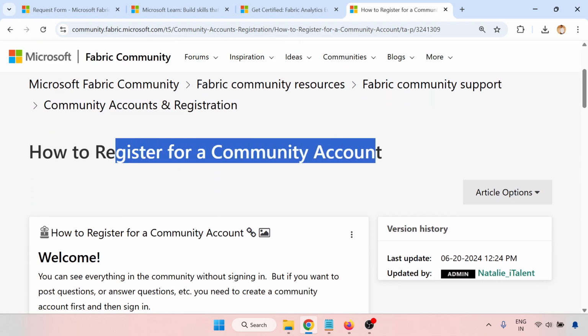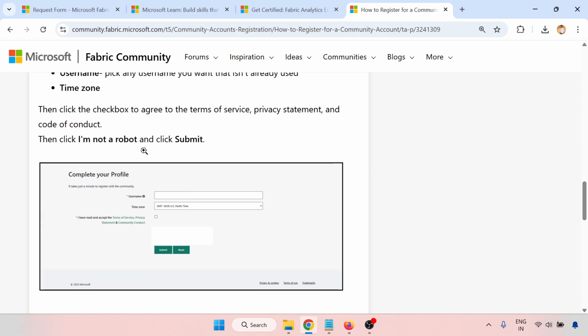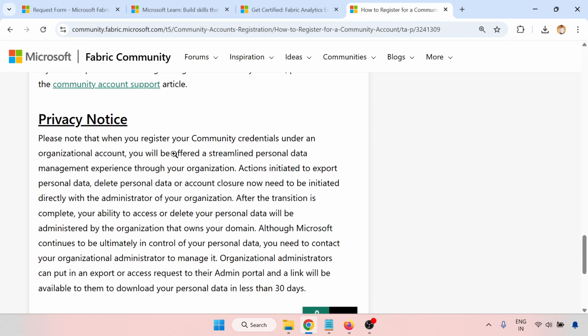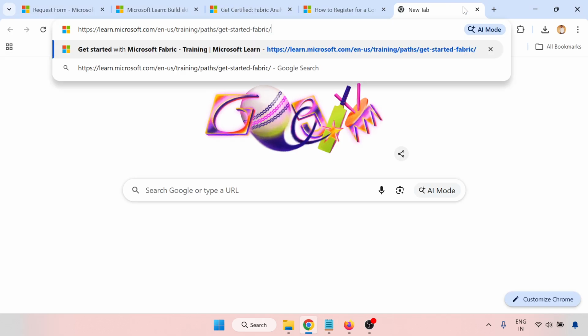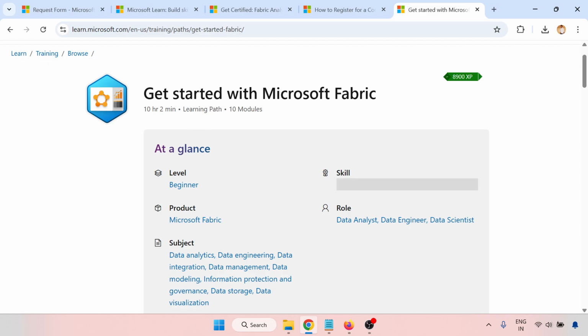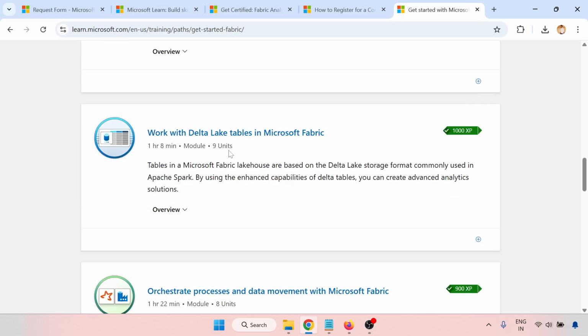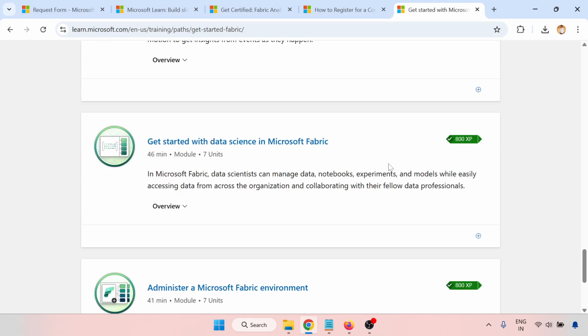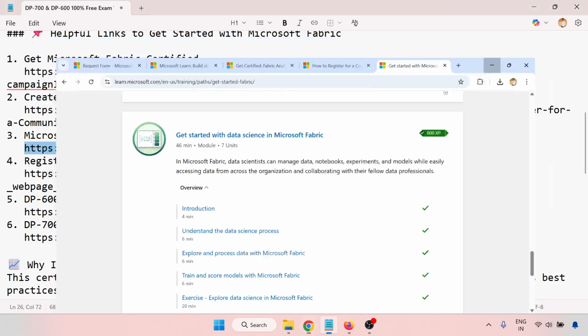So how to register for the community account? To create the community account, click on register, give your email address, complete your profile, then sign in. The next is the Fabric learning modules. This is the official learning path, so open this. Get started with Microsoft Fabric. Just complete this. This is a learning path and there are multiple modules. Complete the modules. I have already completed them, you can check the green tick.